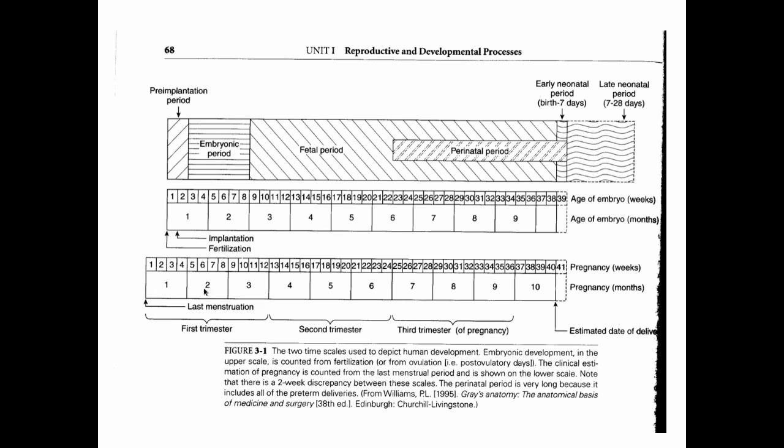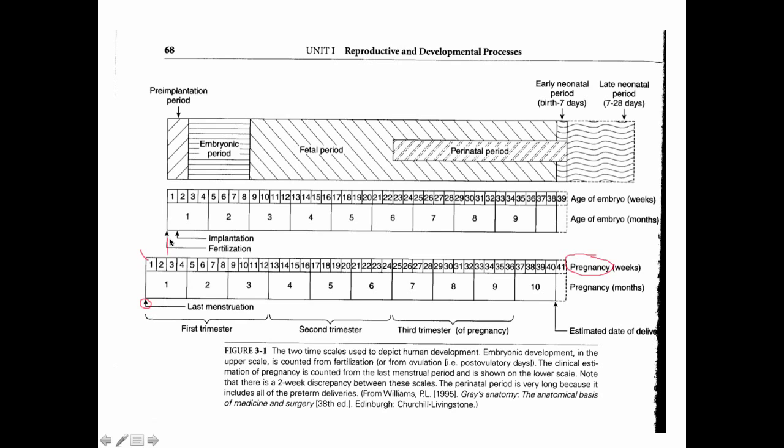On the very bottom, what we have is pregnancy time, which is broken up into weeks and months, and is really about the maternal body and the maternal ovarian cycle. If you notice, the first week of pregnancy actually starts with the first day of the last menstrual period.